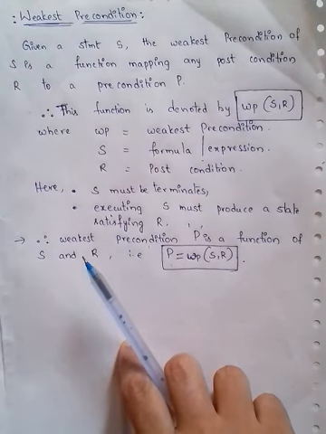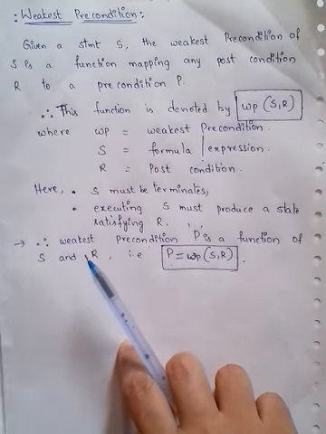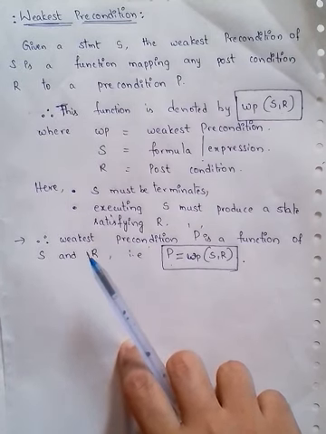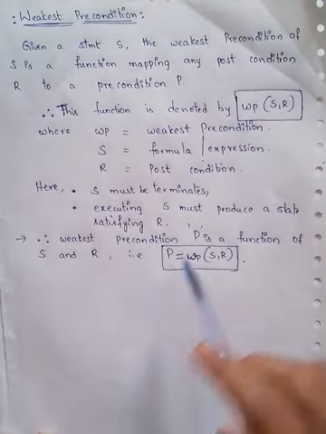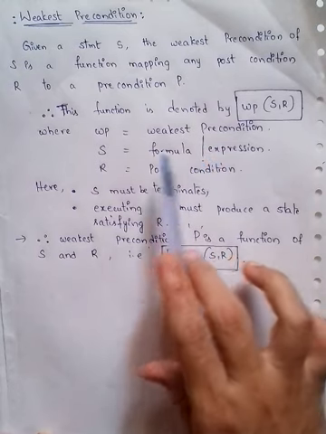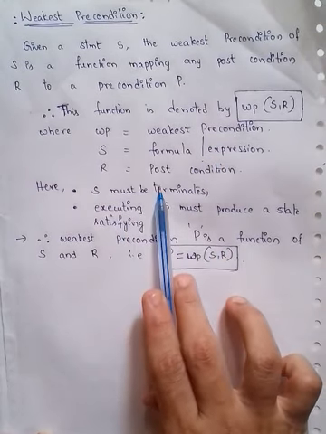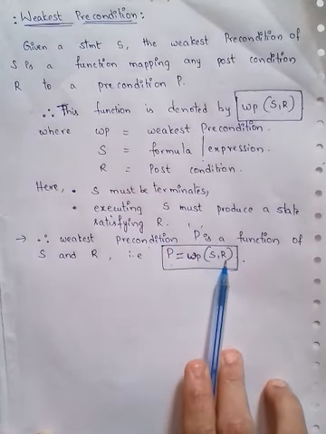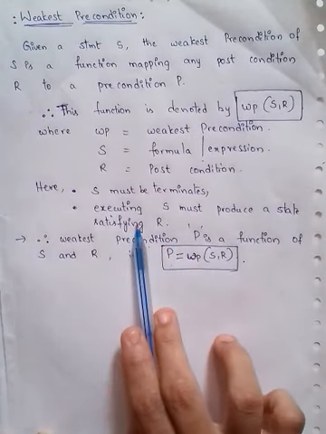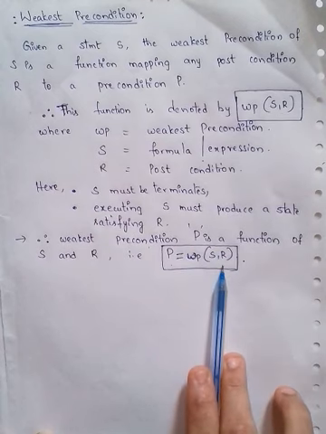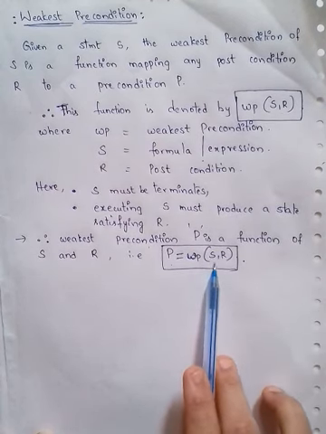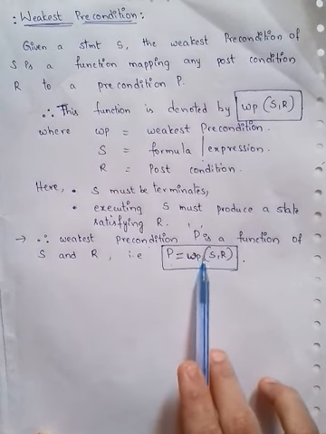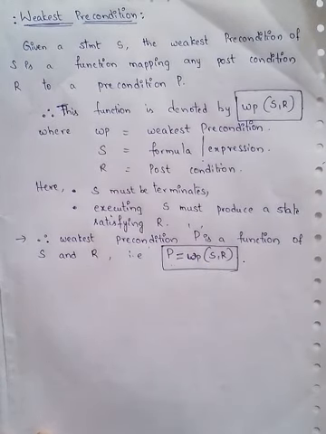This weakest precondition is on the final state, ensuring that execution of S terminates in a final state, and then it satisfies R, that is the postcondition. Using the precondition, we are getting the postcondition by executing some set of statements or any expression or formula. This is the weakest precondition.